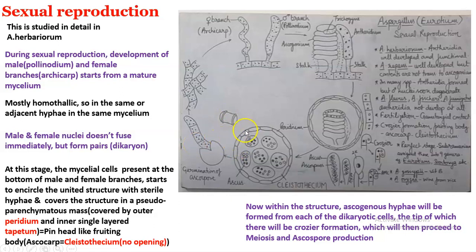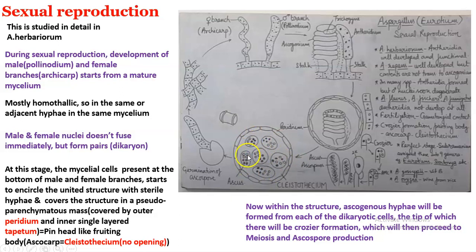But before reaching this stage, let me tell you two more things. This particular peridium covered structure, which is having many asci, is called the ascocarp of this Aspergillus fungi, and this ascocarp is a closed body with no opening. You can see this. This structure is known as cleistothecium. So cleistothecium is the fruiting body or ascocarp of Aspergillus fungi, and within that we will be getting many asci.